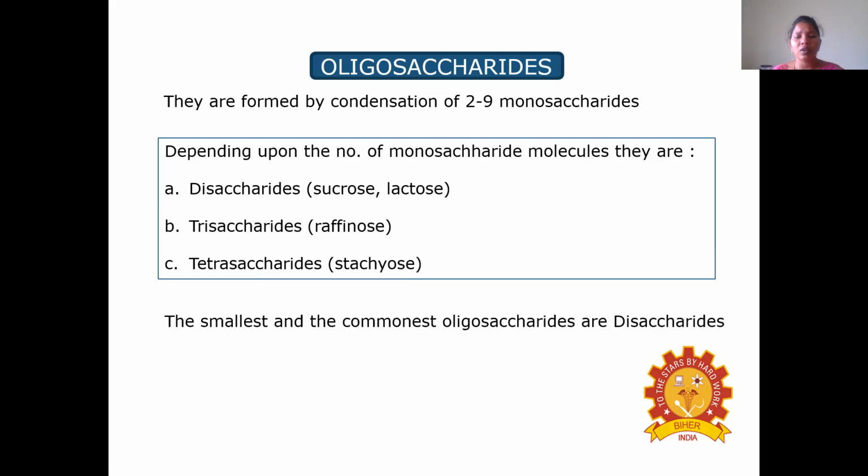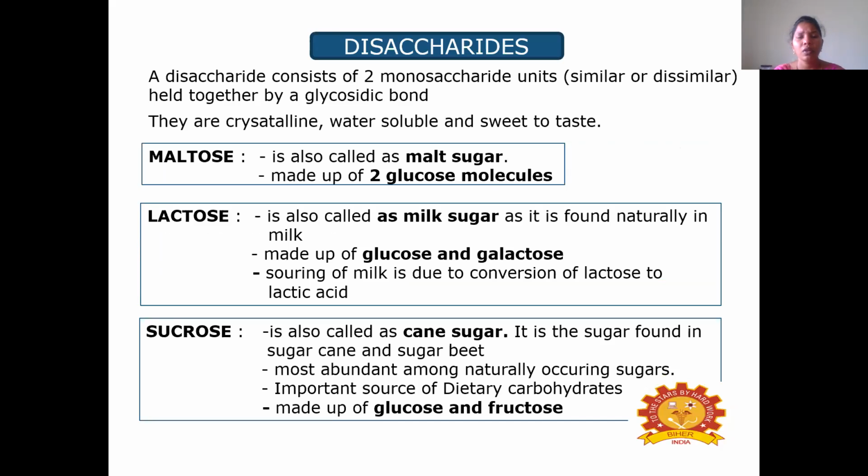The smallest and the commonest oligosaccharides are disaccharides. The disaccharides have 2 monosaccharide units held together, and the 2 monosaccharide units are linked together by a glycosidic bond. Coming to the properties of these disaccharides, these are crystalline in nature, water soluble, sweet to taste. The examples of these disaccharides are maltose, lactose, sucrose. Maltose is also called malt sugar, and it is made up of 2 glucose molecules.